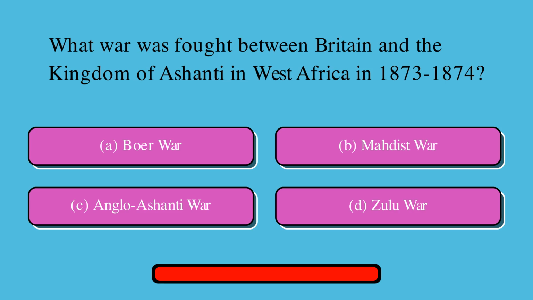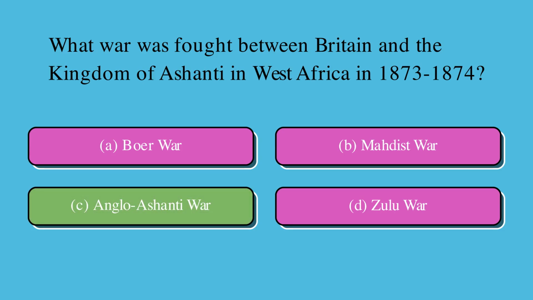Let's get started with some lesser-known wars trivia. What war was fought between Britain and the Kingdom of Ashanti in West Africa in 1873–1874? Is it A. Boer War, B. Mahdist War, C. Anglo-Ashanti War, or D. Zulu War? Correct answer is C. Anglo-Ashanti War.